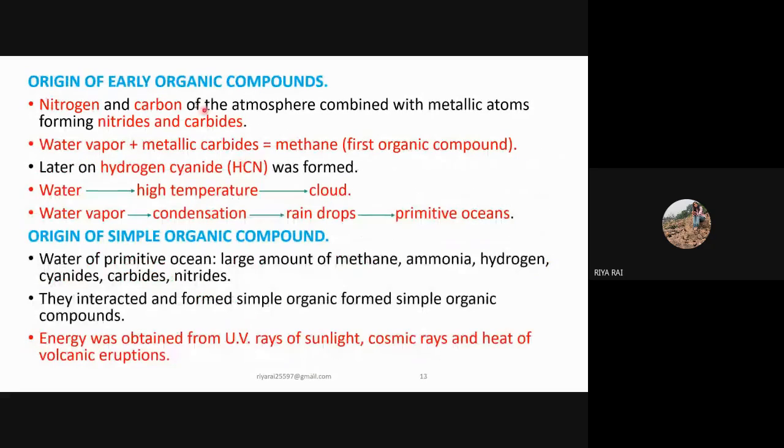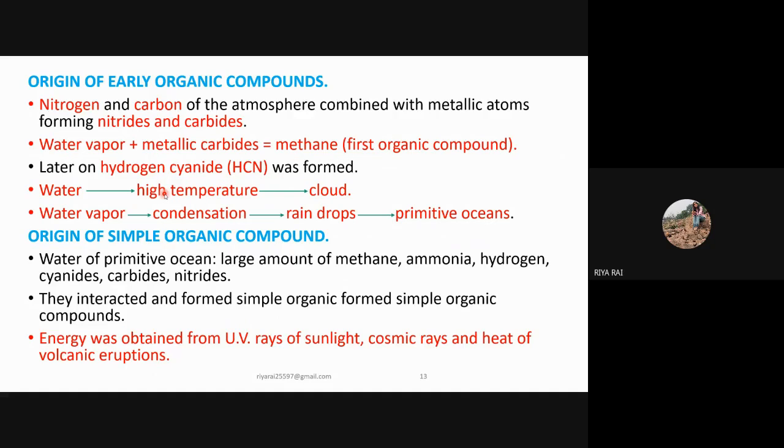Hydrogen also combined with nitrogen to form ammonia. Origin of early organic compounds: nitrogen and carbon, which were present at the atomic stage, combined and formed different metallic compounds like nitrides and carbides. When water vapor combined with the metallic carbide, methane was formed, and this was the very first organic compound that was formed. Later on, hydrogen cyanide was also formed.